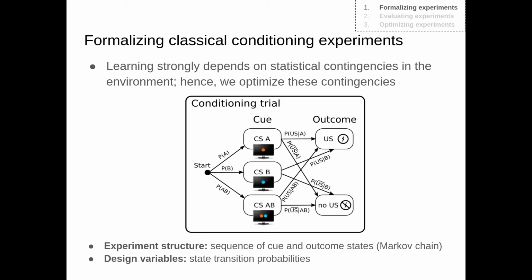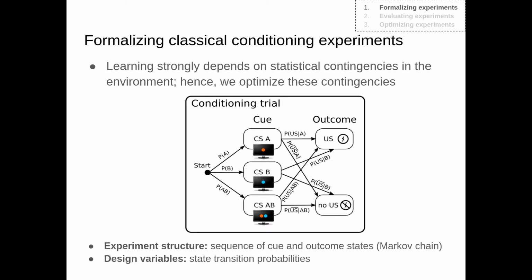And in particular, we have on the one side the probabilities of presenting different cues or conditioned stimuli, and then following each cue, we have conditional probabilities of different outcomes. So for example, cues could be different colors, and outcomes could be presence or absence of electrical shocks. These probabilities of presenting different cues and presenting different outcomes after cues have the role of transition probabilities in this Markov chain.